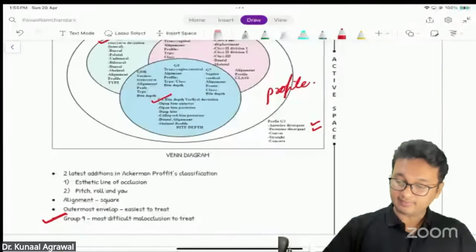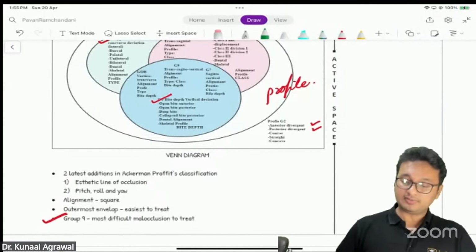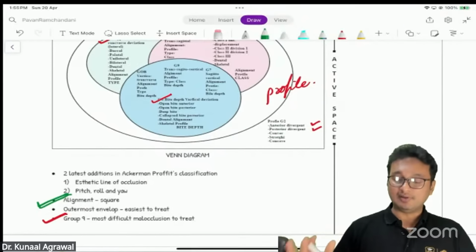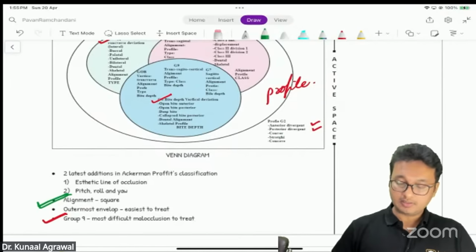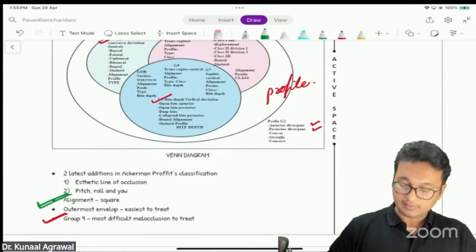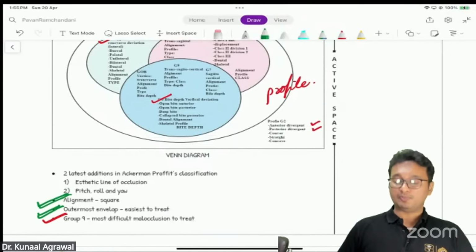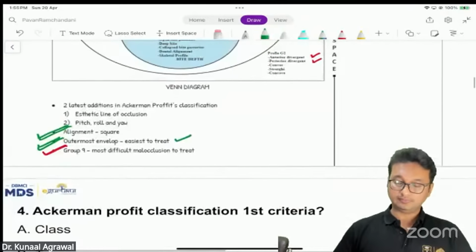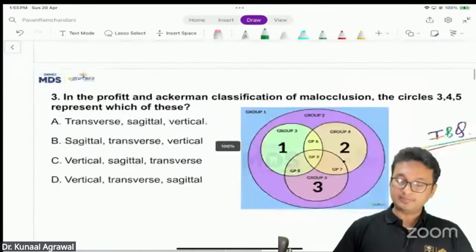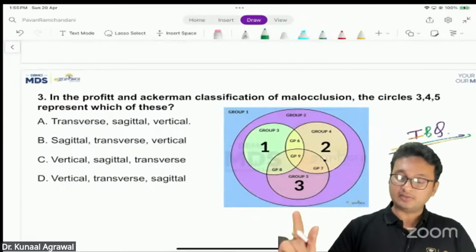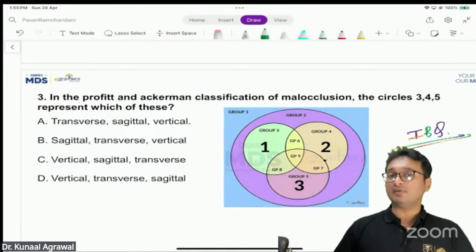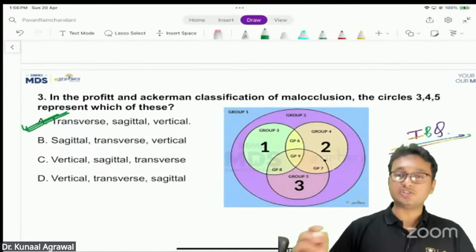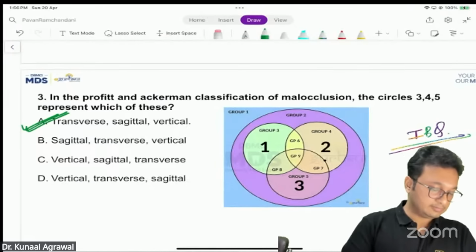It is clearly mentioned in the notes. The outermost square, or the outermost envelope, stands for alignment, whereas the outermost circle stands for profile, and the outermost envelope is the easiest to treat also. So what should be the answer? 1 stands for transverse, 2 stands for sagittal, and 3 stands for vertical deviation. So option A should be correct in this particular case.